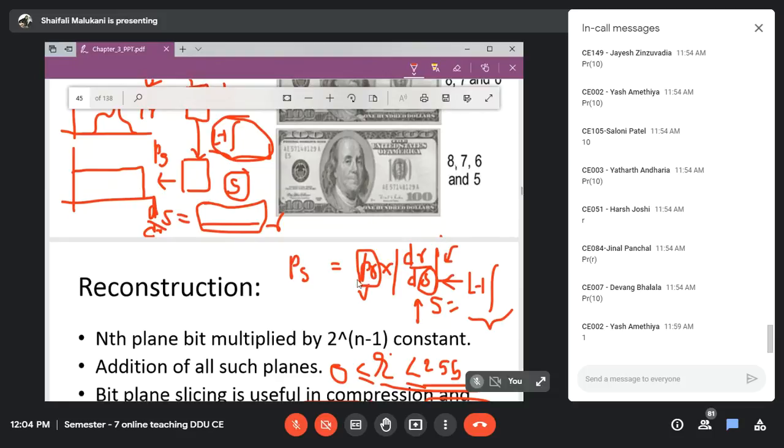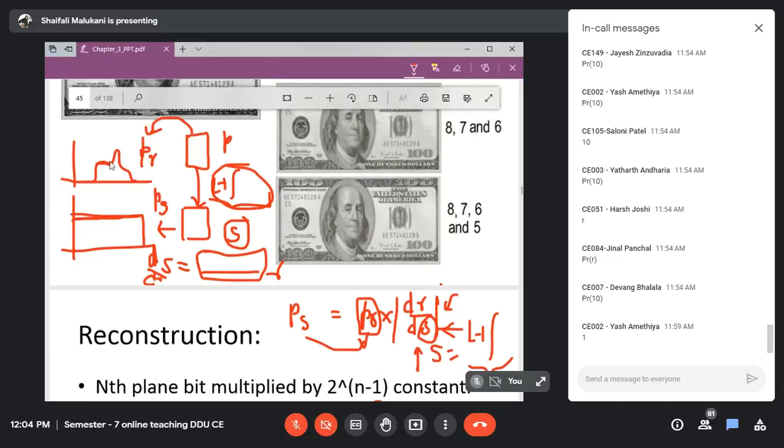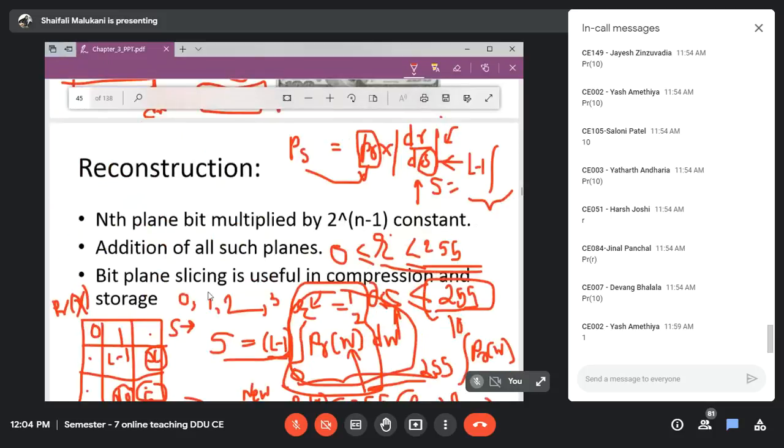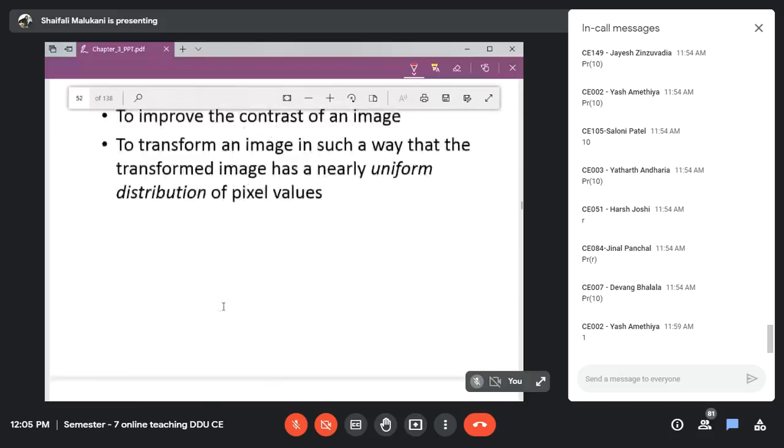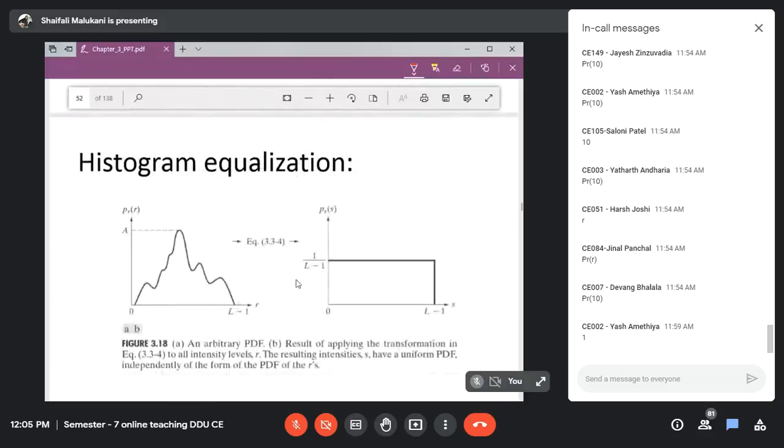And if I multiply these two, and I obtain a constant value of PS, this is a constant value, this is a varying value. So if I obtain a constant value of PS, and I know that value, in the last lecture we discussed it is 1 divided by L-1.